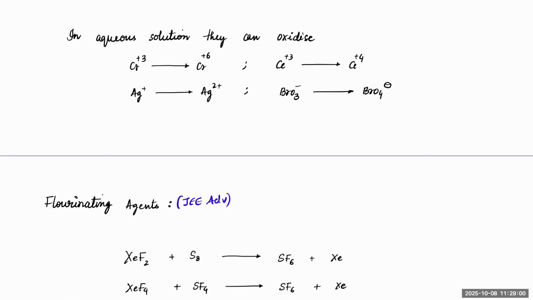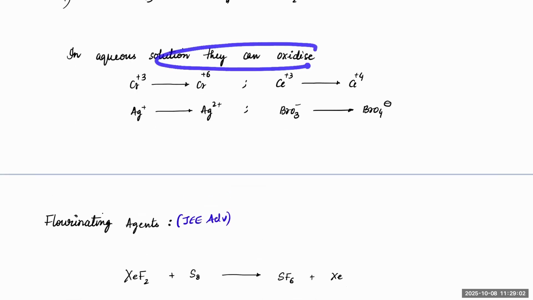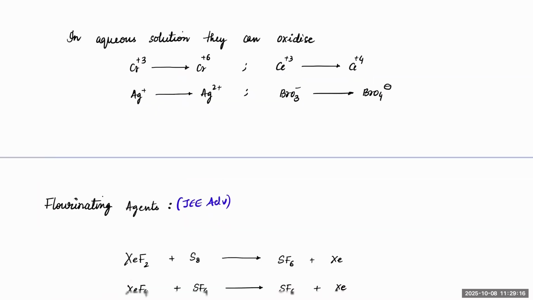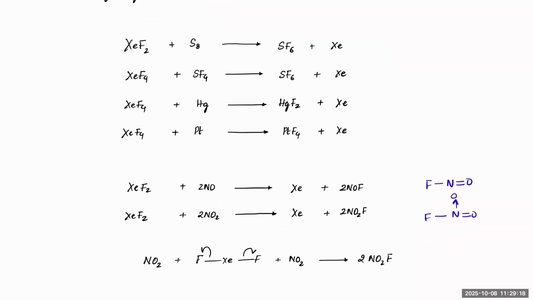Next. In aqueous solution, they can oxidize chromium +3 to Cr +6, cerium to +4, silver to +2, and BrO3 minus to BrO4 minus. This is their ability. Next. They act like fluorinating agents. If you take any Xe or XeF4 and react with sulfur, mercury, or platinum compounds, they will fluorinate them and reduce themselves.